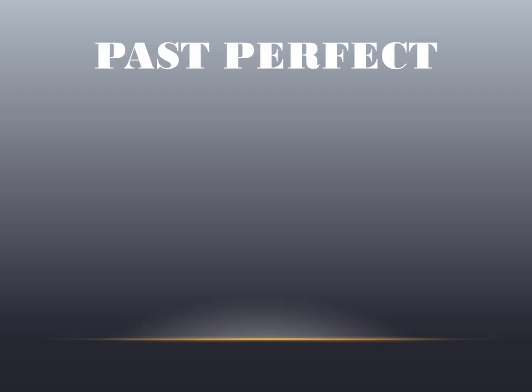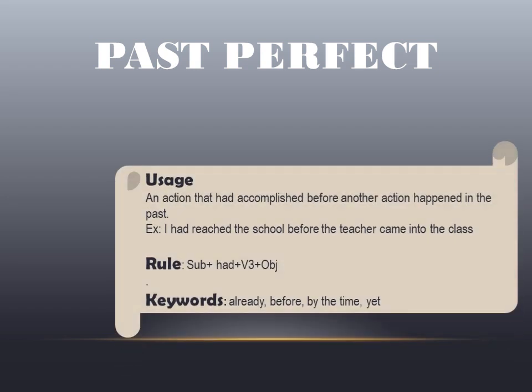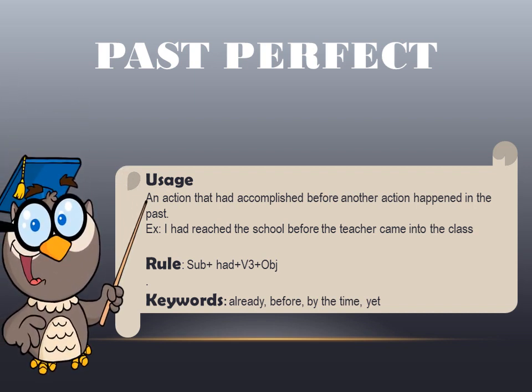Now we move further to the third form of the tense in past, that is the past perfect tense. You know, perfect means accomplished, completed. So any action that got completed in the past is past perfect. Now let us understand the usage. Any action that had accomplished, meaning completed, before another action happened in the past.